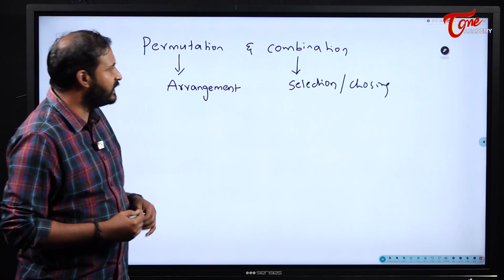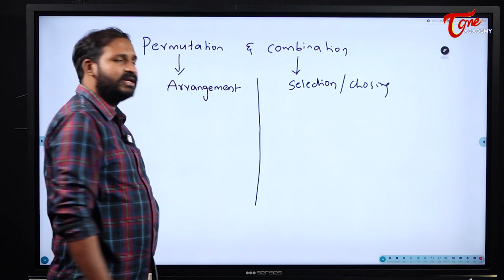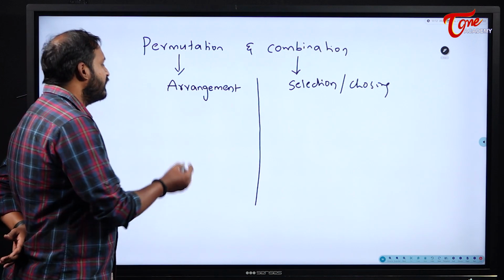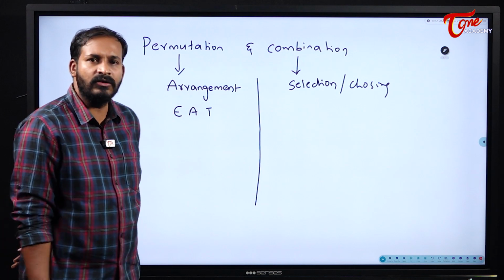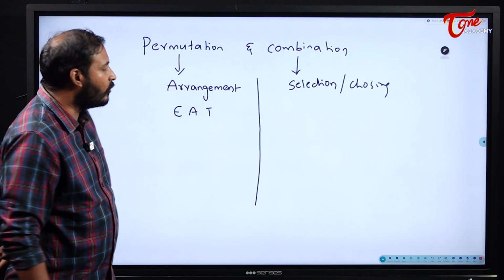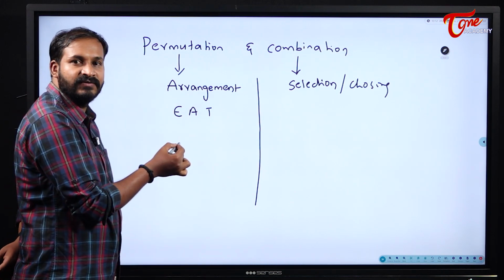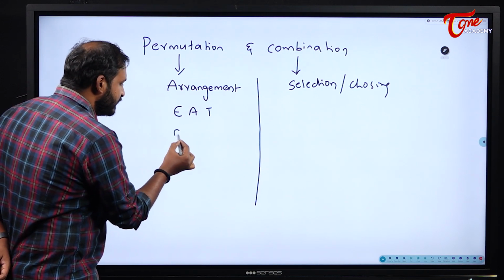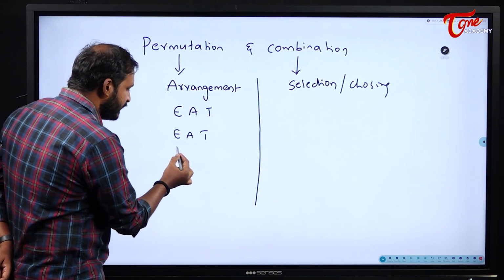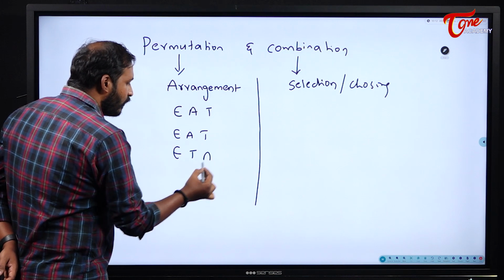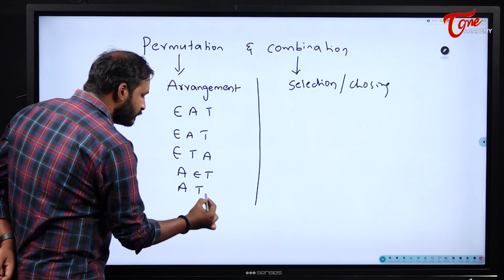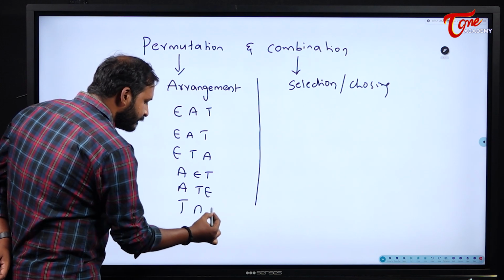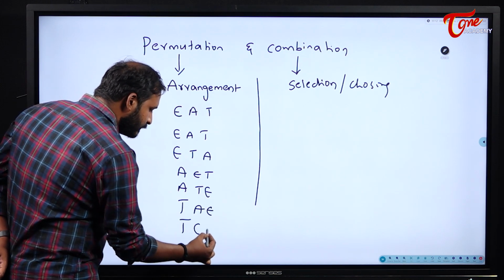Now see here what is meant by arrangement. We will take an example. For example, there is a word eat. In how many different ways can we arrange the letters of the word eat? I can write it as EAT, or else ETA, or else AET, or else ATE, or else TAE, or TEA.